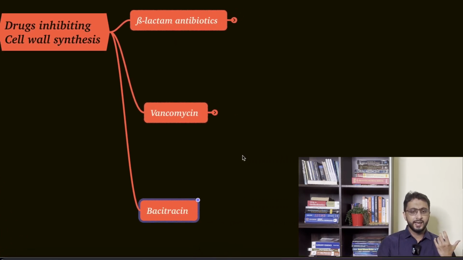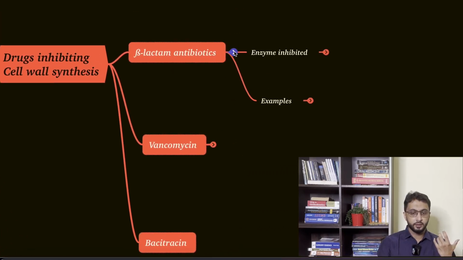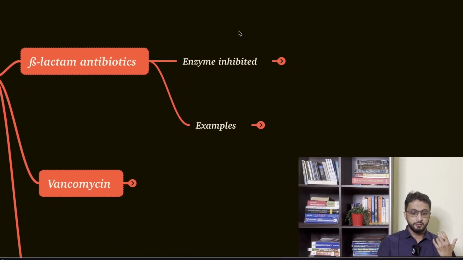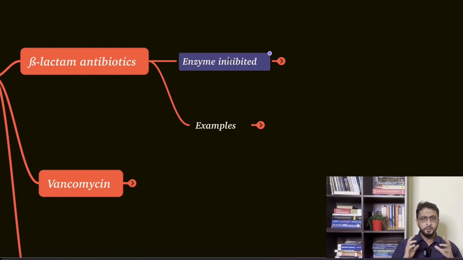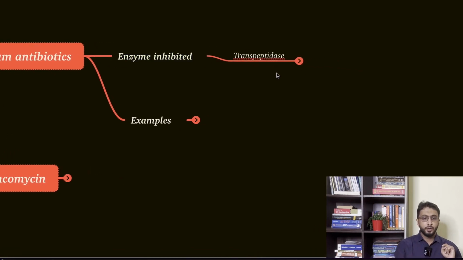Now, beta-lactam antibiotics all are familiar with, but two things are very important. Which are the enzymes? There are certain enzymes in cell wall synthesis, and this antibiotic specifically inhibits those enzymes. That is what we are going to see. A very important enzyme inhibited by the beta-lactam antibiotics is known as transpeptidase.